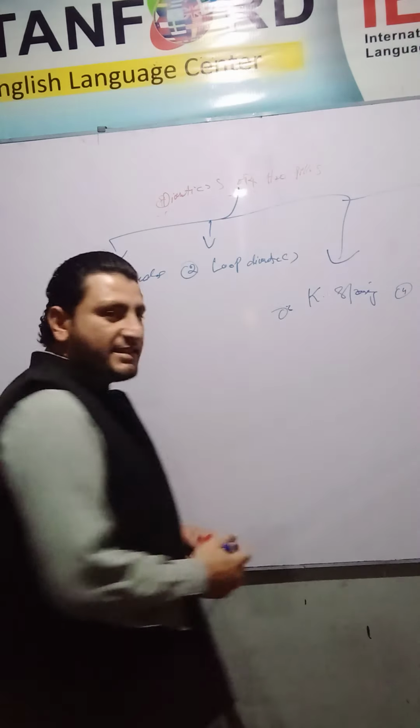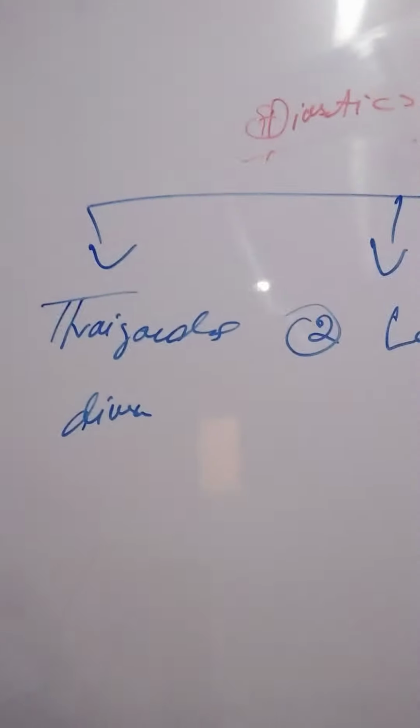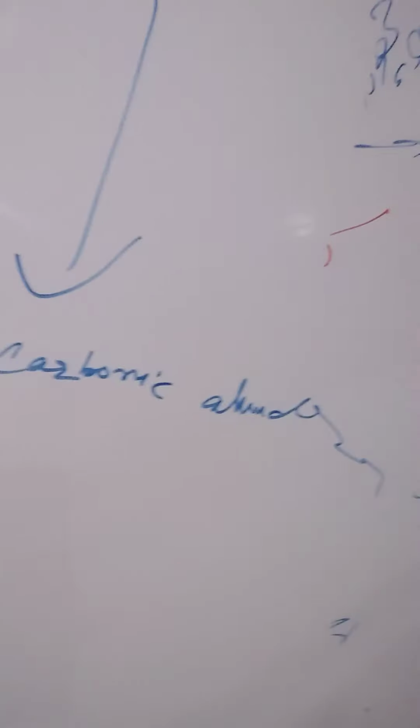In the thiazide diuretics, we will discuss all the thiazide diuretics respectively. We will discuss the loop diuretics, the K-sparing diuretics, and the carbonic anhydrase inhibitors. So we will discuss these specific medications and classifications in this short video clip.